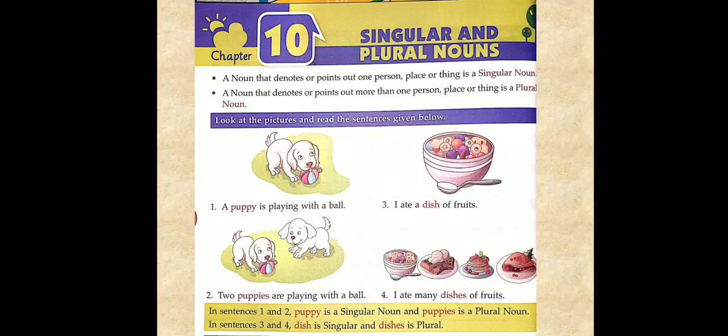Number 3, I ate a dish of fruits. Number 4, I ate many dishes of fruits. Okay, dish becomes dishes and puppy becomes puppies. In sentence 1 and 2, puppy is a singular noun and puppies is a plural noun. And in sentence 3 and 4, dish is a singular noun, dishes is a plural noun.